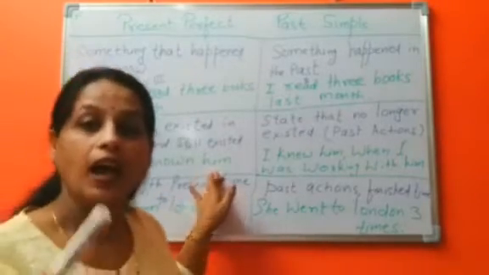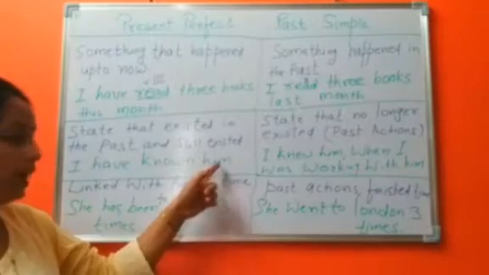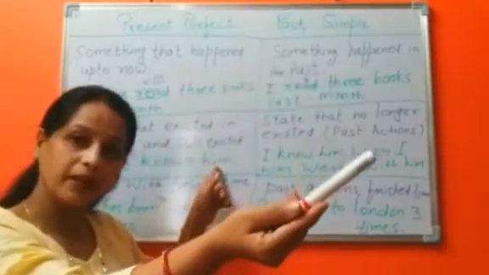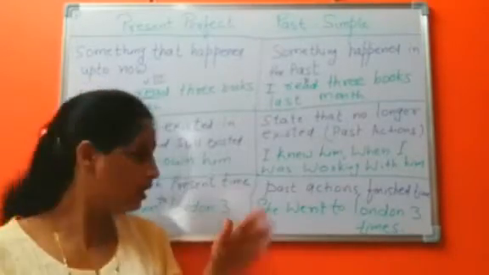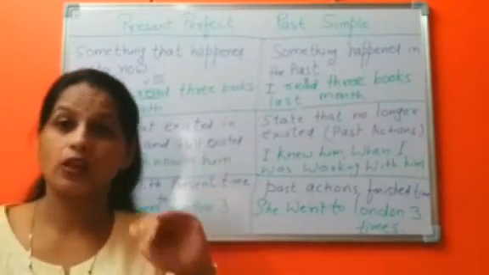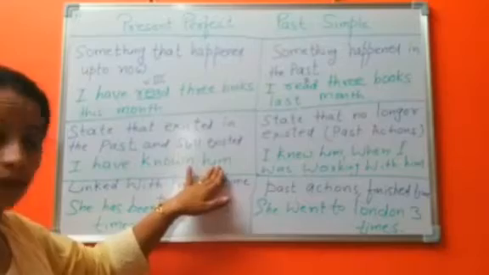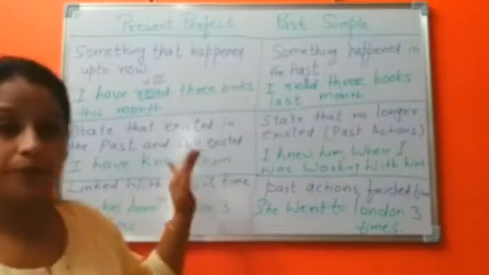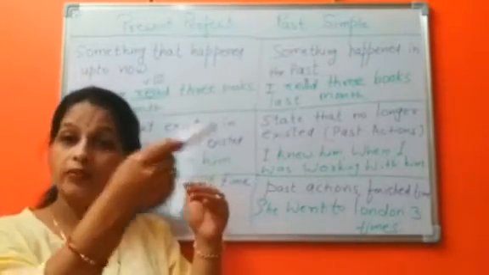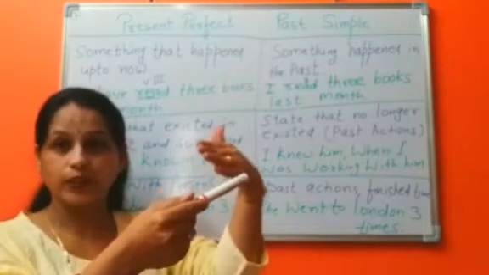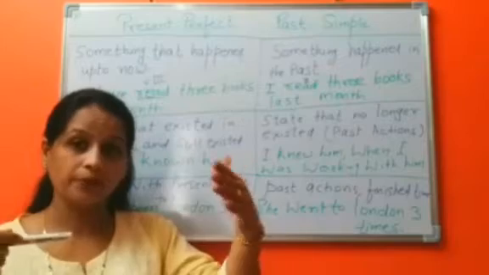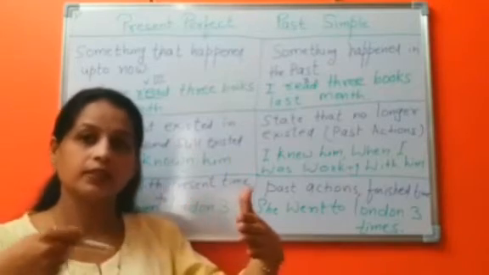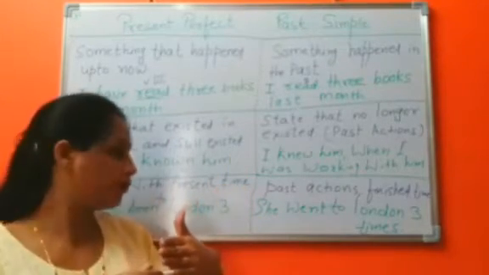That means I know this person. I knew this person in the past and maybe I'm working with this person. So he is working in my office. So I still know him. I have known him. When I was working in this office, I knew him and I still know him. So this situation continues.